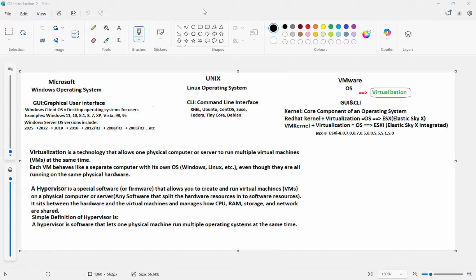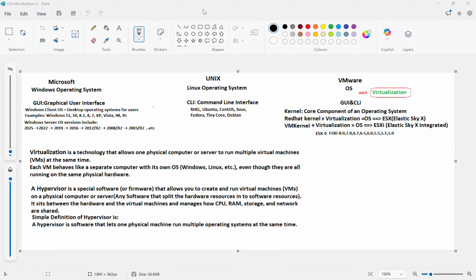Linux is an operating system based on the Linux kernel that manages hardware, runs applications, and provides a secure environment for users and programs. Okay, the components of Linux we'll explain in the upcoming Linux sessions. There will be kernel, shell, file system, system libraries, user applications. So all these I'll explain in the upcoming sessions.